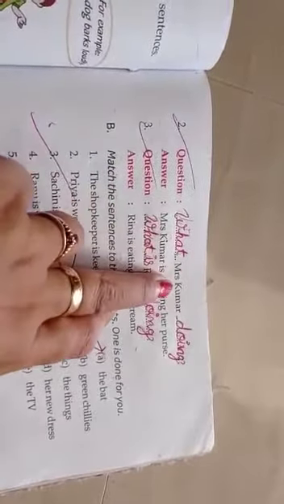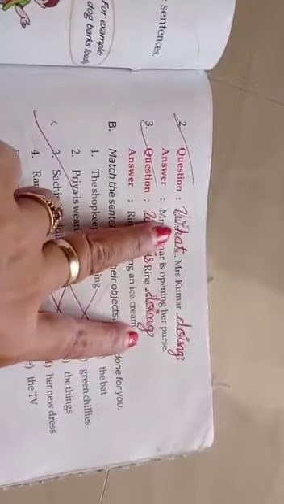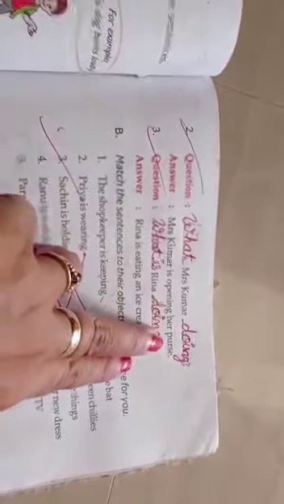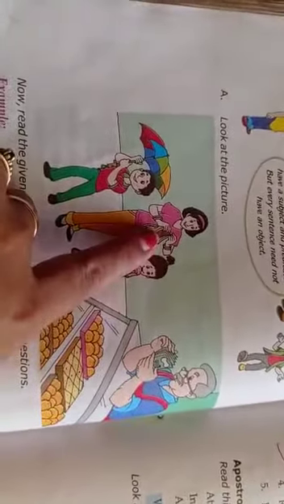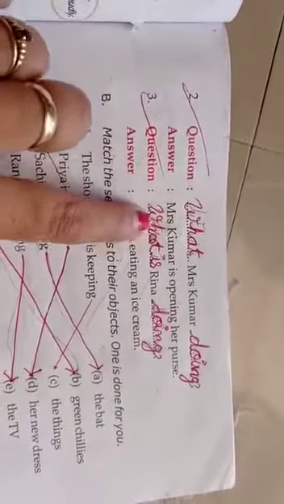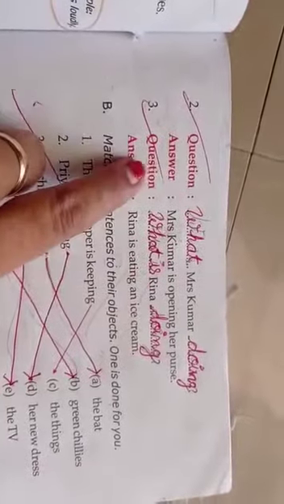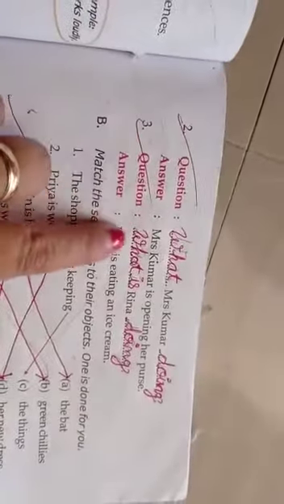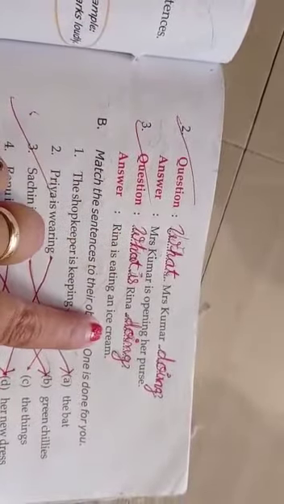Question: dash Mrs. Kumar doing? What is Mrs. Kumar doing? So the answer will come. Mrs. Kumar is opening her purse. You can see in the picture that Mrs. Kumar is opening her purse. Okay. And afterwards, the next question is dash Reena dash. So what is Reena doing? She is eating an ice cream, right? So the answer will come. Reena is eating an ice cream.